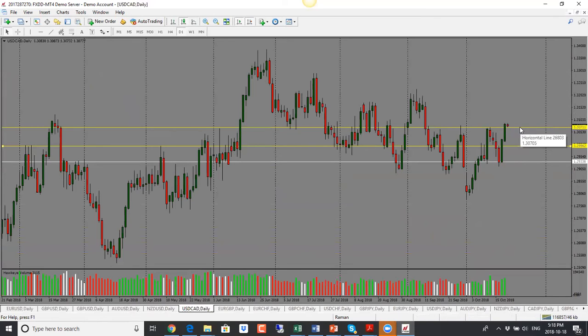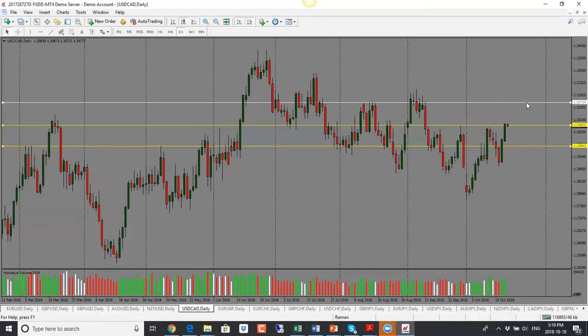It is right into resistance, so we have to be mindful of that. But overall bias is bullish. Now we do have important data coming out for Canada tomorrow, and if the data comes out positive, we could see price react here. So we could see a drop. So keep that in mind. But based on the daily candle close here, bias is bullish, and we're looking for price to go up further.